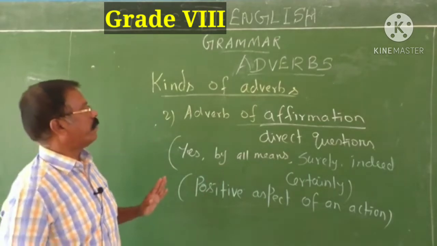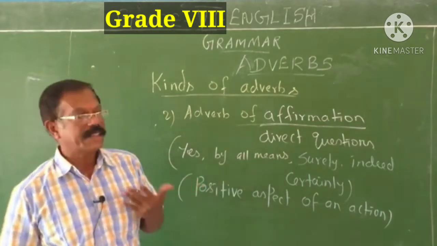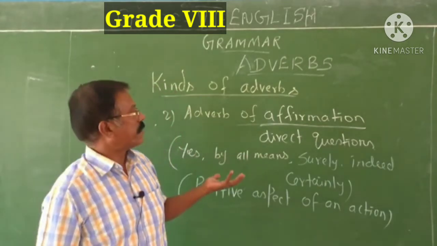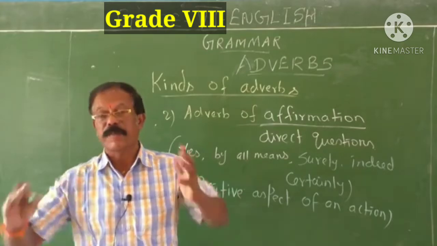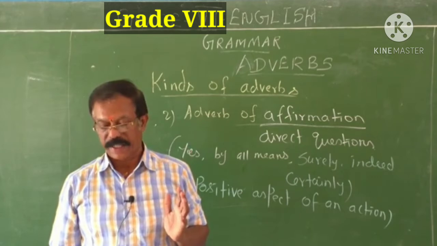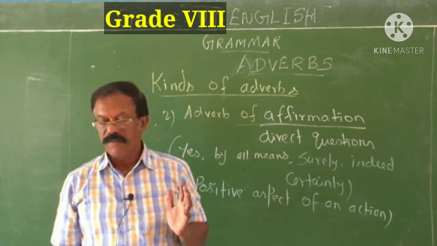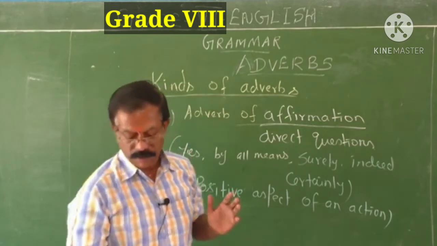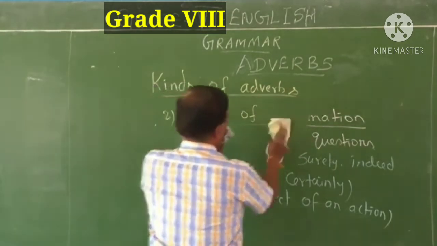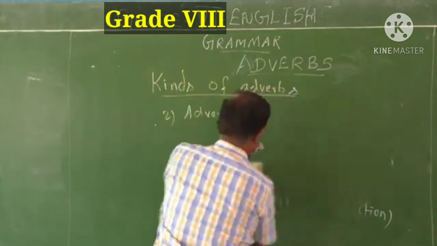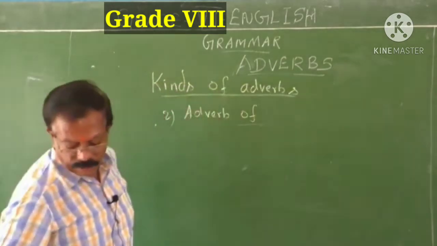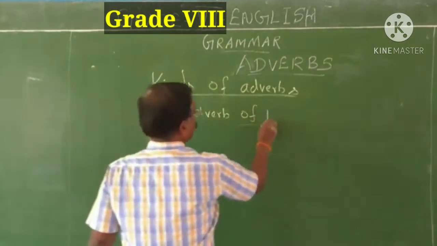So they are all called adverbs of affirmation. They answer direct questions. Why do we call them adverbs of affirmation? Because it shows the positive aspect of an action. Therefore, they are called adverbs of affirmation. Then adverb of negation, another one. You know that for every positive, there might be a negative. Adverb of negation.